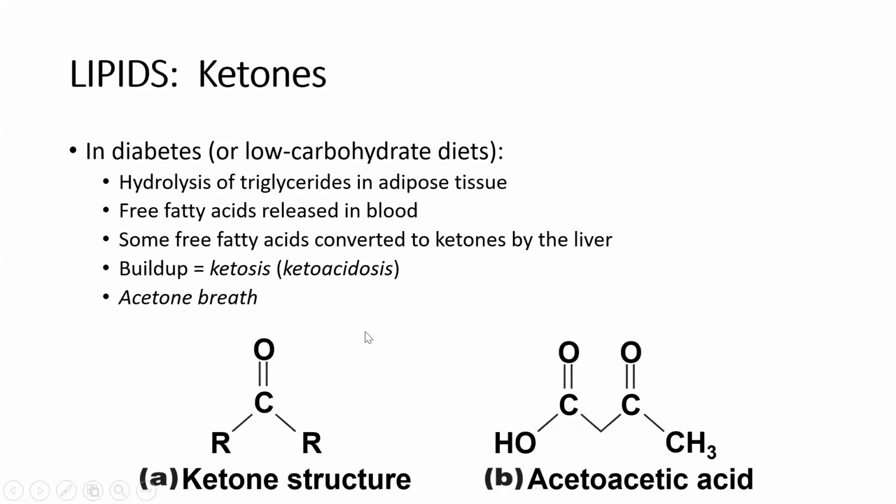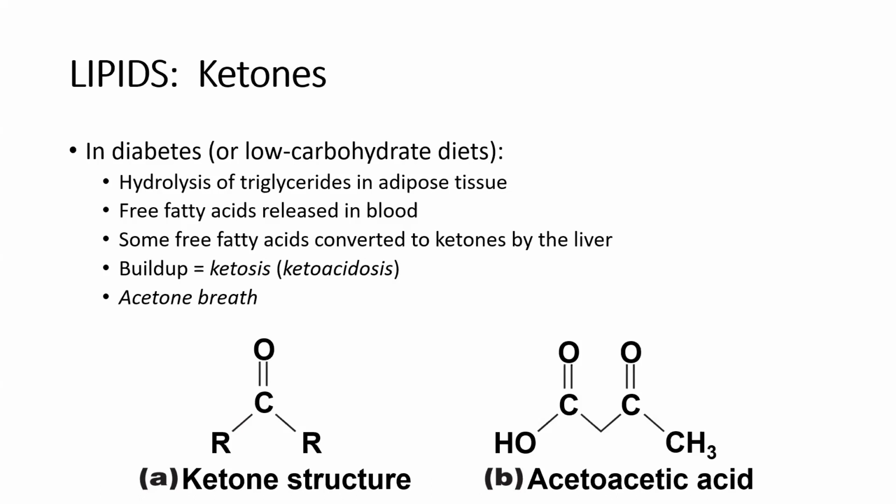The second type of lipids are ketones. And ketones are basically byproducts of free fatty acids that are released into the blood. They become important when we speak about diabetics or persons who are on a low carbohydrate diet, more commonly referred to in the media as a ketosis or a ketotic diet. This diet is very low in carbohydrates, and because of that, we don't have our typical source of glucose for energy, and instead we have to tap into our fats and adipose tissue to supply our cells with energy. So we basically hydrolyze our triglycerides.